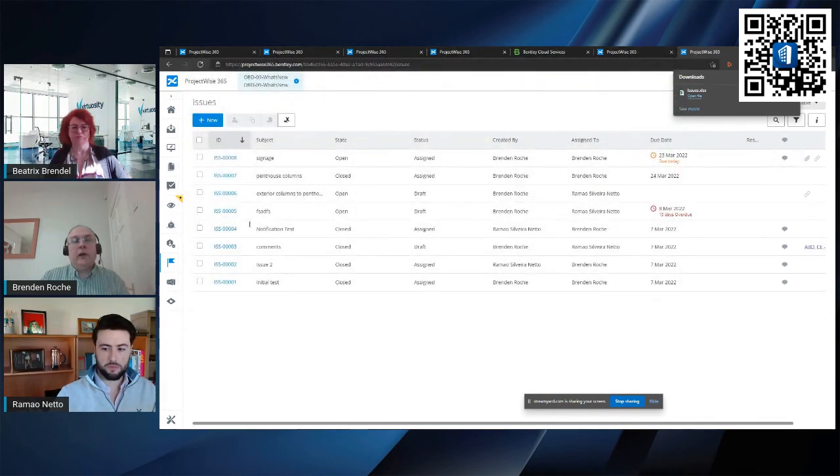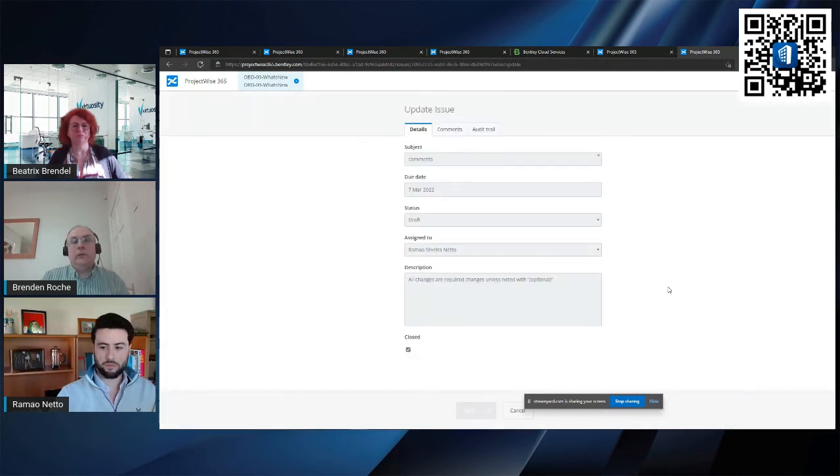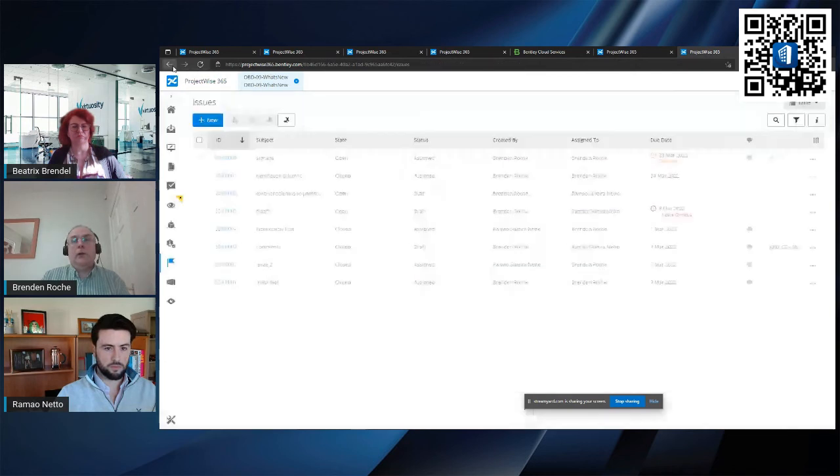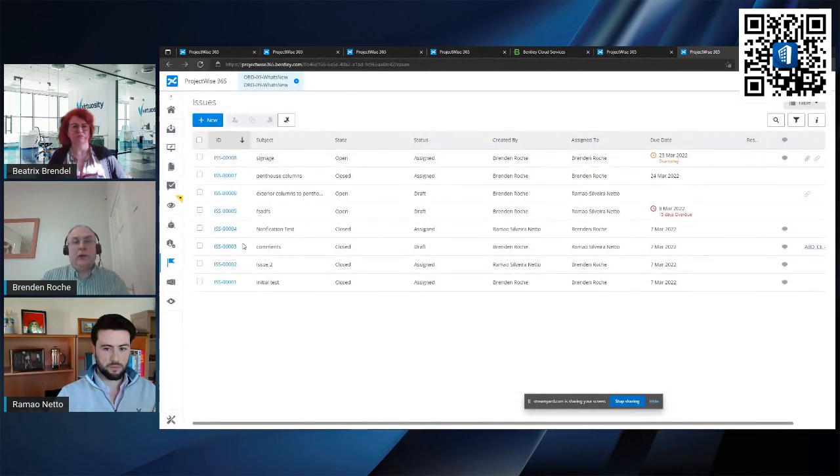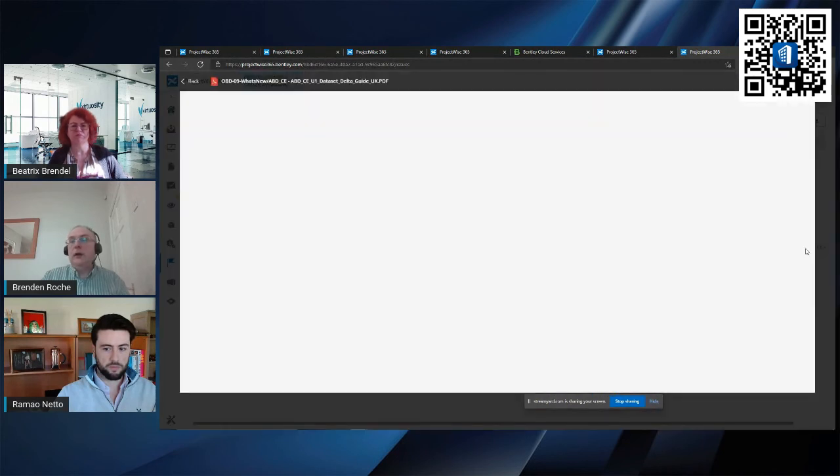One thing that I didn't show is you can actually attach a document to an issue. So this issue number 3 has a document associated with it. If I just click on that link there, it will be a PDF.